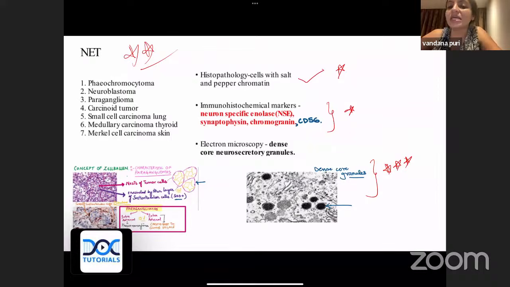Okay, please remember the concept of Zellballen, which is seen in paragangliomas, guys. So what are paragangliomas? Paragangliomas can be intra-adrenal or extra-adrenal. Intra-adrenal paragangliomas are pheochromocytoma. Extra-adrenal paragangliomas are like carotid body tumor. And what is Zellballen? That is the nest of tumor cells, surrounded all together by a group of sustentacular cells. Please remember, the sustentacular cells are S100 positive. This is a point that everybody should know. This is a very simple gist of neuroendocrine tumors, which everybody should be clear on, and it's asked again and again in exam.